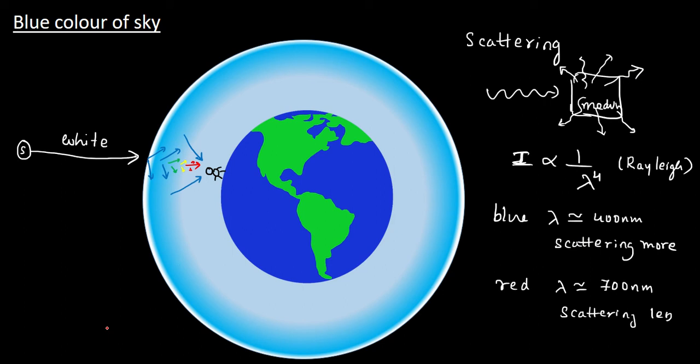The color which is scattered to the maximum extent is blue color. Therefore, it is spreading in the atmosphere. And when you look at the sky, you receive the light coming from the atmosphere. This is the reason why the sky appears blue.